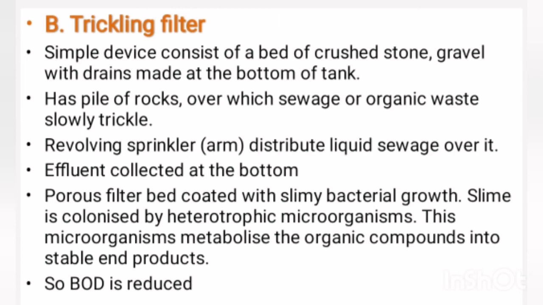That is, the arm or the sprinkler distributes the sewage over the bed. The effluent can be collected at the bottom. The porous filter bed is coated with slimy bacterial growth, mainly by Zoogloea, and other slime producing bacteria.